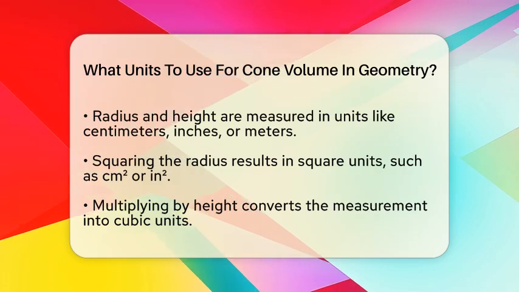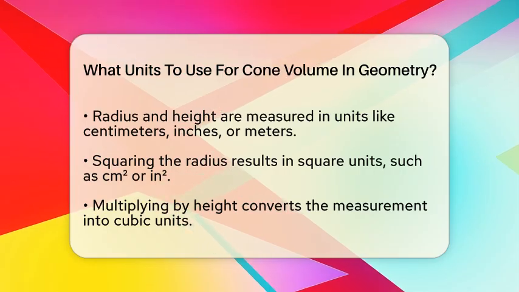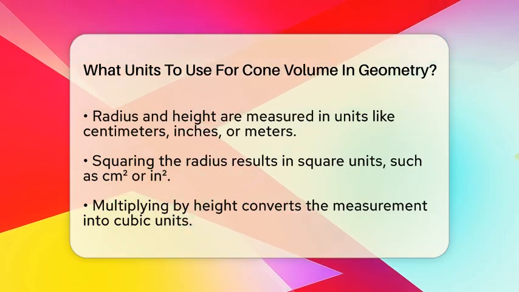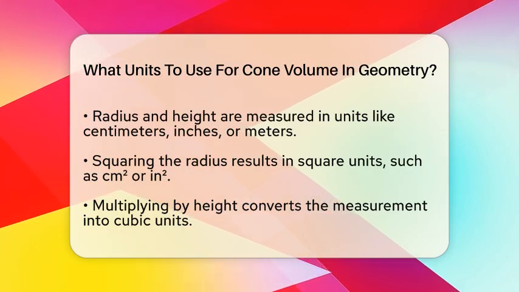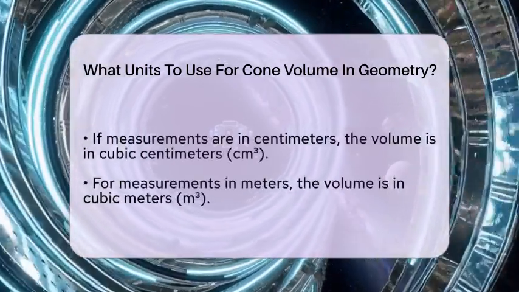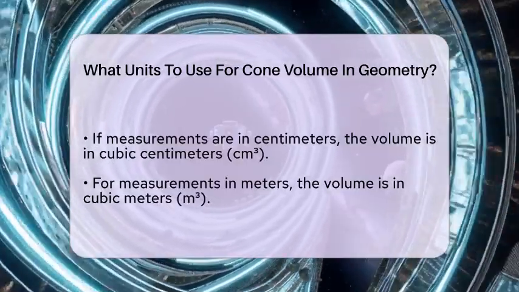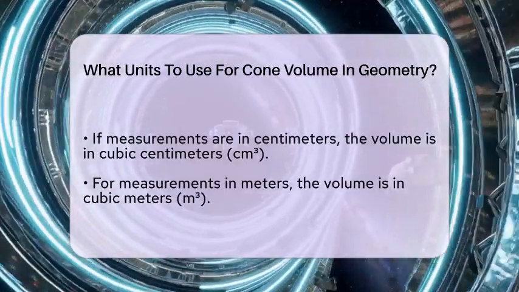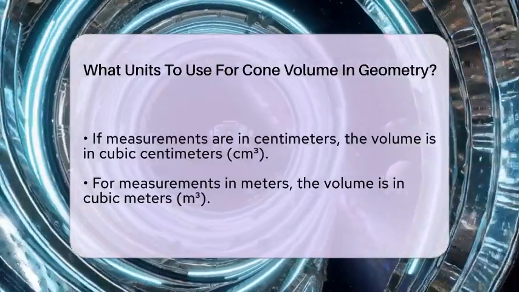So, if your radius and height are measured in centimeters, your cone's volume will be in cubic centimeters, written as cm cubed. If you measure in meters, then the volume is in cubic meters, or m cubed. For inches, it is cubic inches, or in cubed. The key is to keep all measurements in the same units before doing the calculation. If you mix meters and centimeters, you need to convert one so they match.